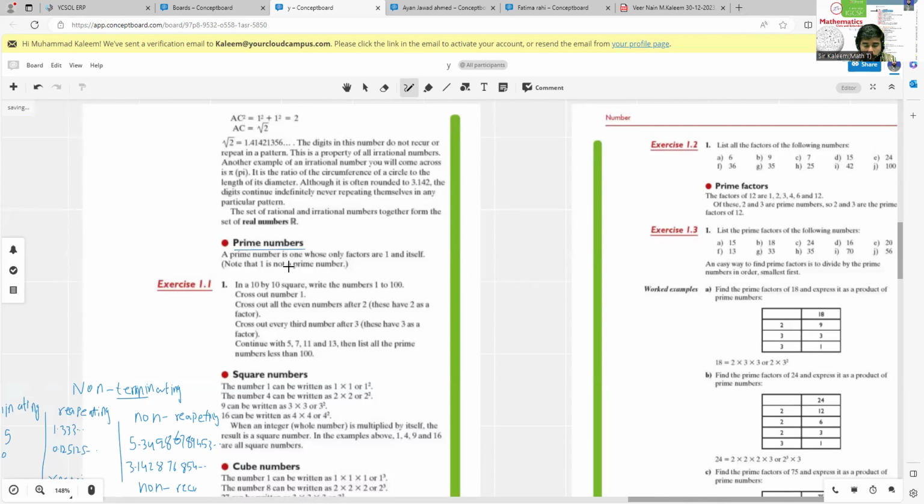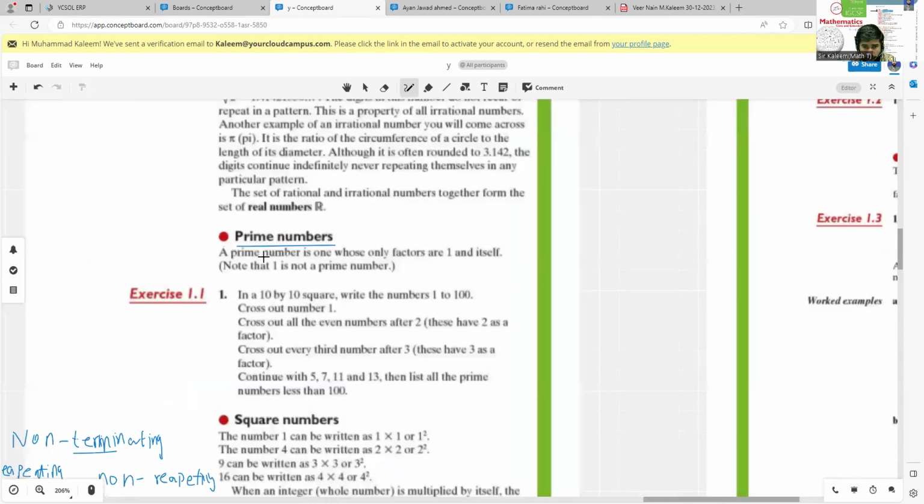What's a prime number? I hope you already know about this one because it is a very basic topic. You may have studied it in a previous grade. A prime number is one whose only factors are one and itself, a number that has only two factors. What's the meaning of this? If you have 5, there are only two factors of 5: one and itself, 5. 7 also has two factors, one and 7.